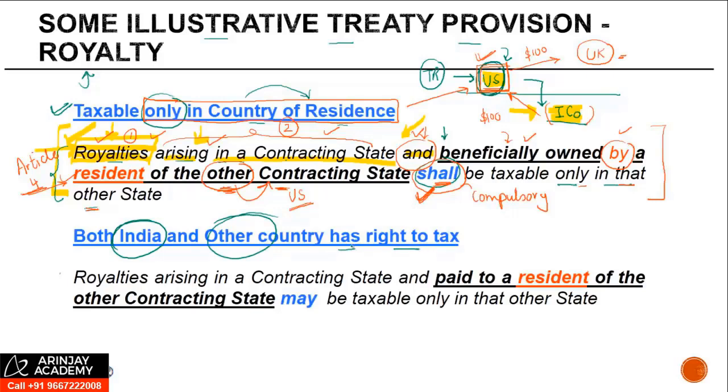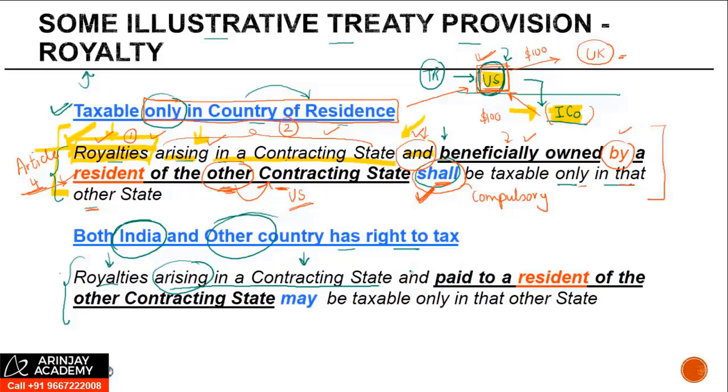Let's read an example of a particular clause which might be similar to this. Royalties. How do you identify royalty? You look at the definition of royalty in Article 12, arising in a contracting state. Again, if within Article 12 it is given when royalty would arise, go by that. Else, look at the provision of the Act or the normal interpretation.